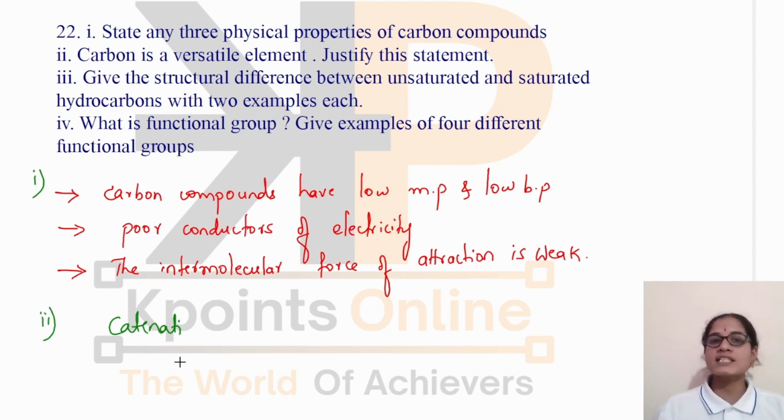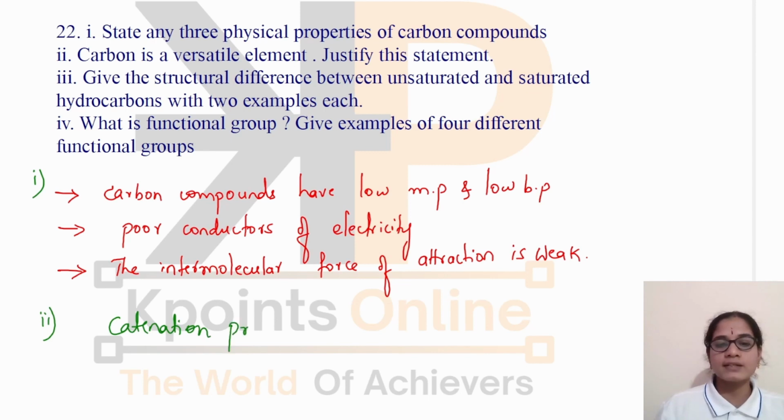And what is the property of tetravalency? It has valency 4, so it can form bonds with 4 other atoms, resulting in the formation of a large number of compounds. And it forms stable compounds because of the small size of carbon atoms. Because of these two reasons, carbon is a versatile element.